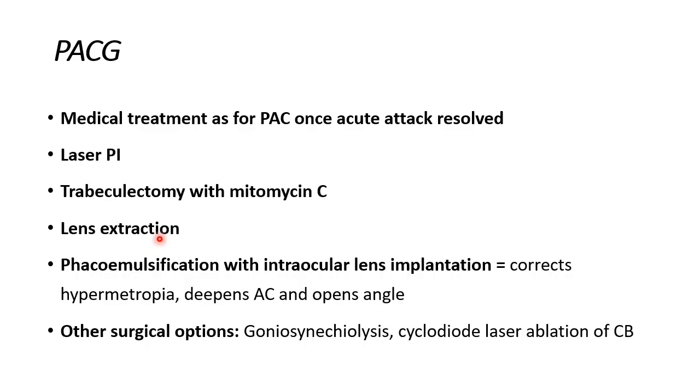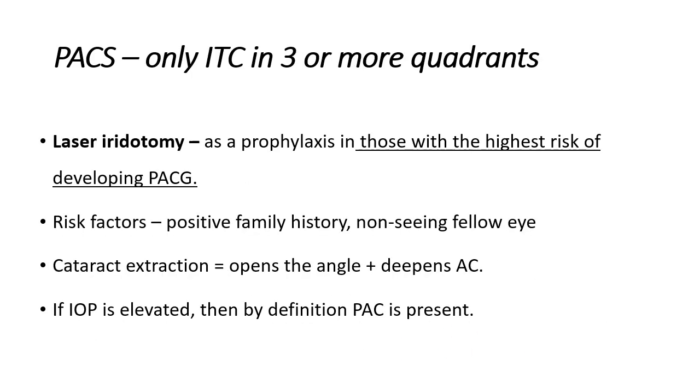Recent studies like EAGLE have shown that the element of the lens vault, which is causing the relative pupillary block, if that element is removed, then the pressures can come down to some extent. So lens extraction is now an accepted line of treatment for acute angle closure. Then phacoemulsification, of course, if there is a cataract. So you see, it corrects the hypermetropia, deepens the AC, opens the angle. Other options include goniosynechiolysis and cyclodiode laser ablation of the ciliary body in very advanced cases.